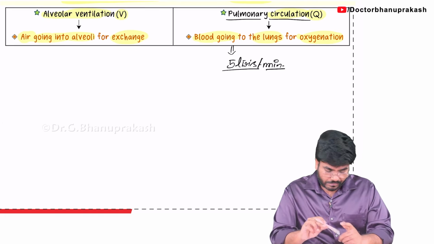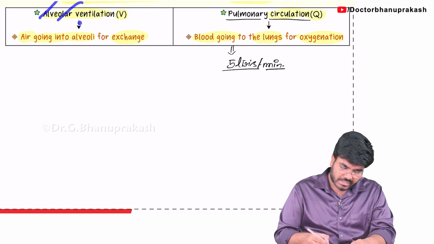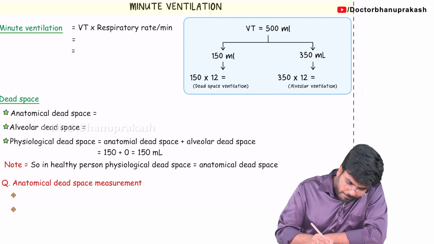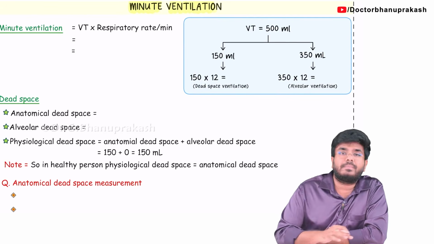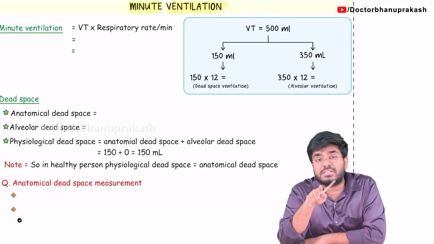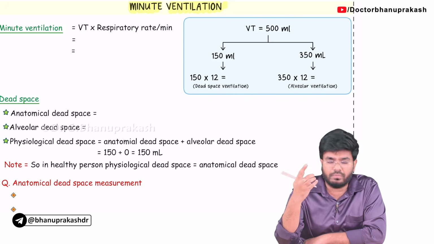Now let's talk about the ventilation first. After discussing the ventilation, later let's discuss the circulation. First, begin our topic with the minute ventilation. Every minute, how much ventilation is happening? Minute ventilation. Guys, don't confuse it with the alveolar ventilation. Minute ventilation is different, alveolar ventilation is different. First, let's see what is minute ventilation, later calculate alveolar ventilation.